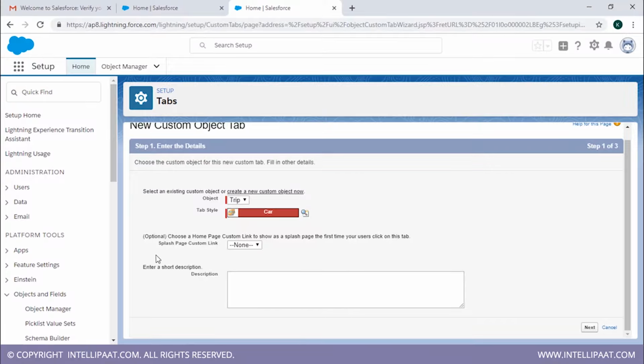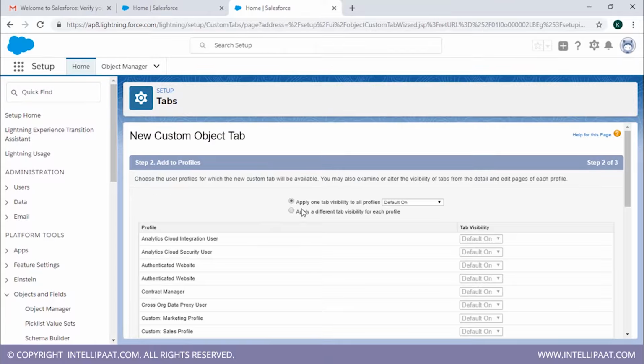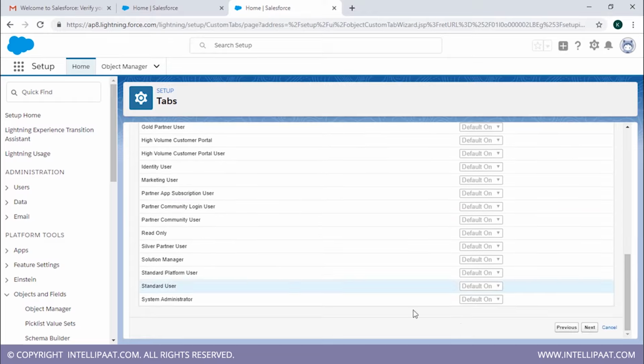Now we're going to click on next. We're going to leave this as default. These are all the profiles who would be able to view this particular object that we just created, or the object tab. So we're just going to leave it as default and click on next.